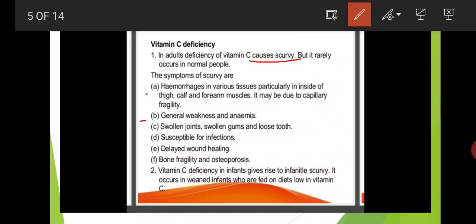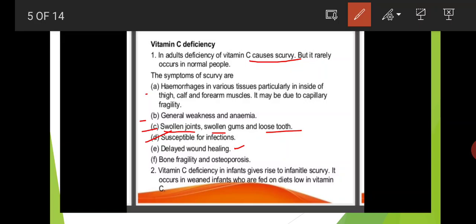General weakness and anemia are also symptoms of scurvy. And next are swollen joints, swollen gums, and loose teeth. Next is susceptibility to infections and delayed wound healing. This is also a main symptom, delayed wound healing.